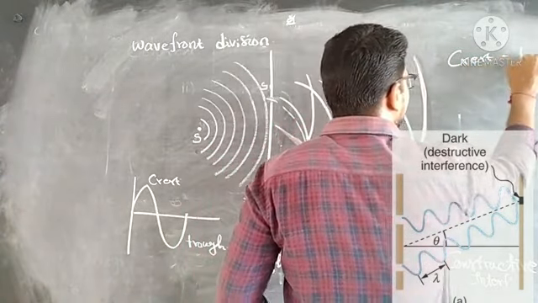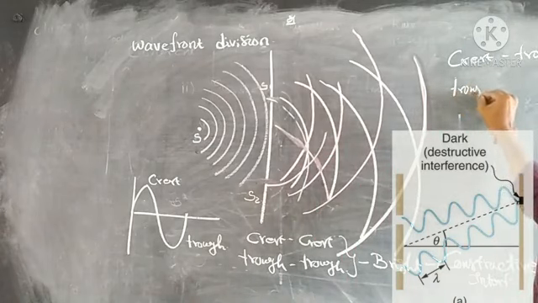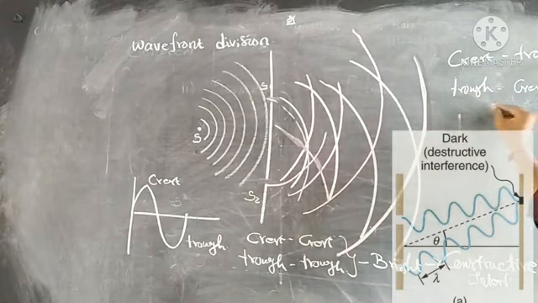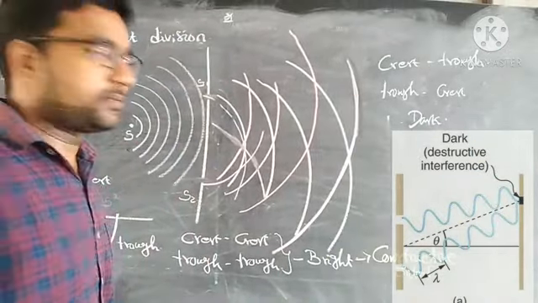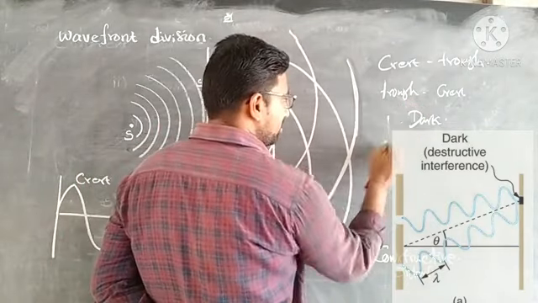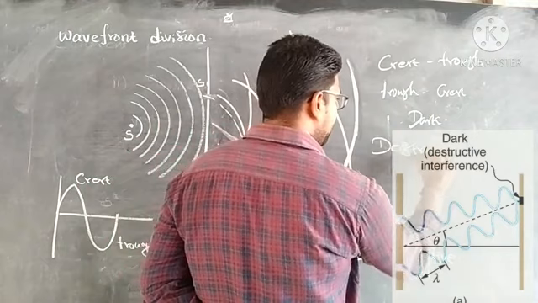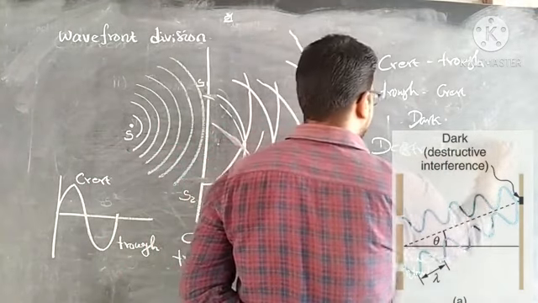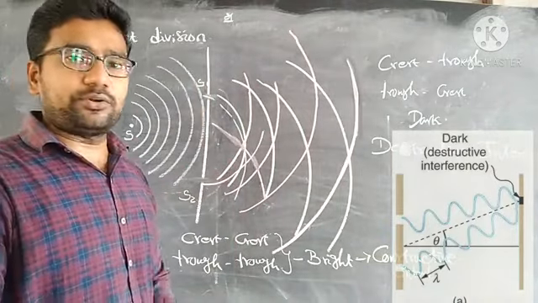Crest and then trough. Otherwise, when trough and crest meet, dark fringes will be produced. That is called destructive interference.